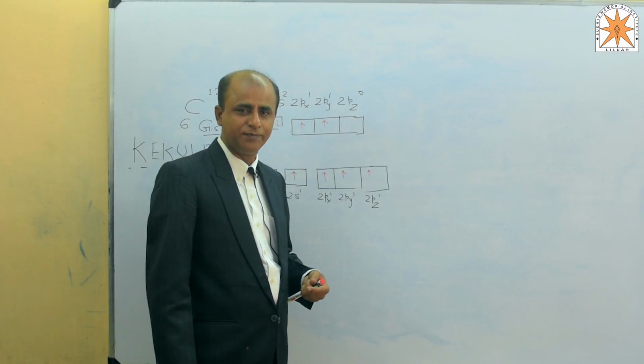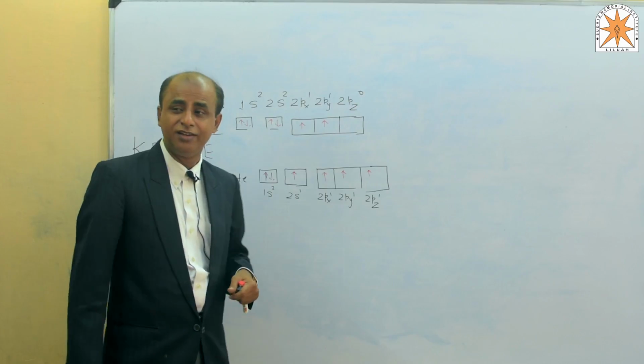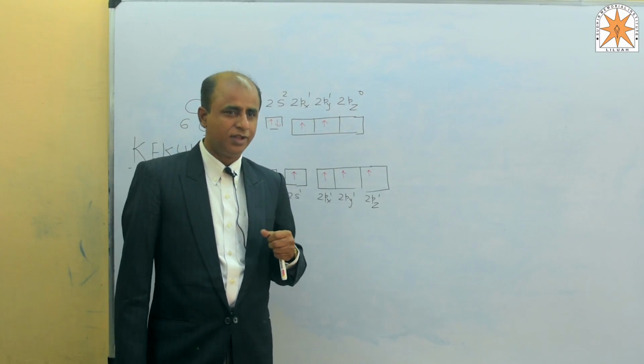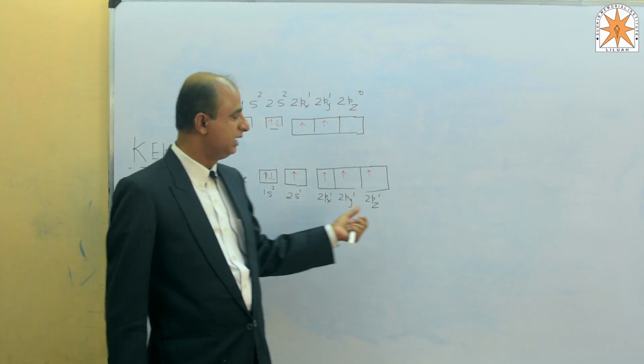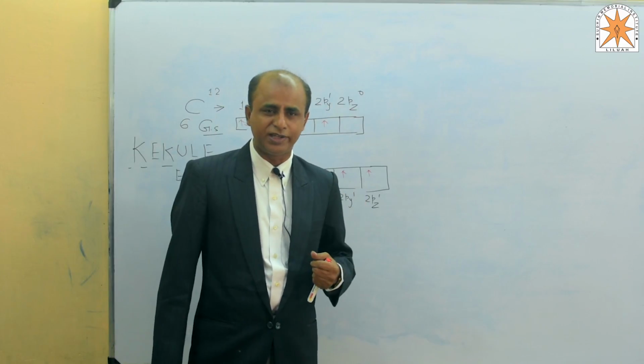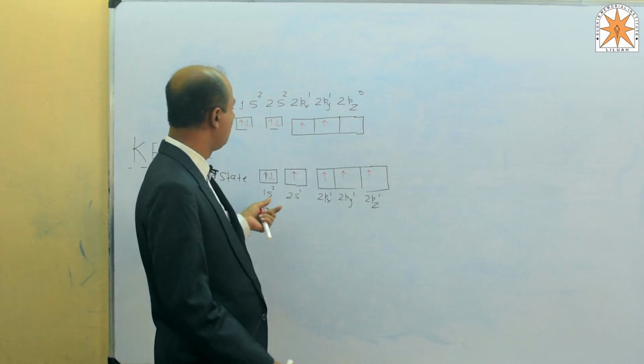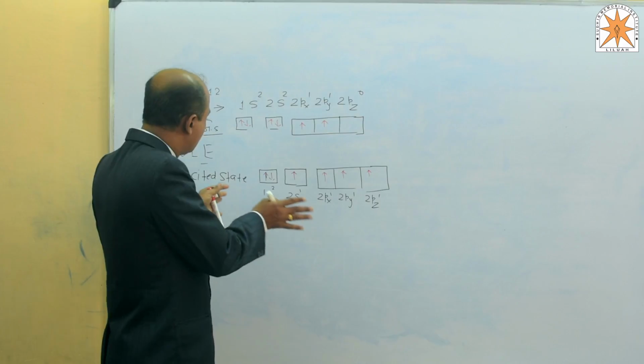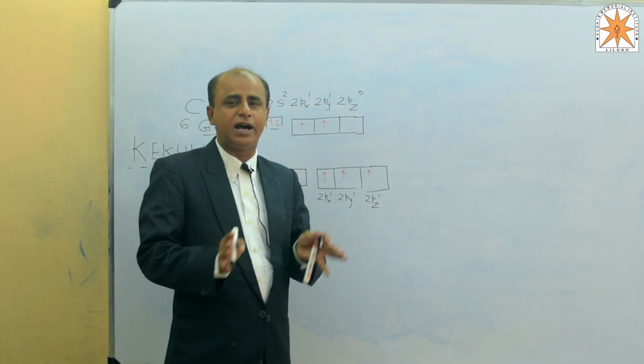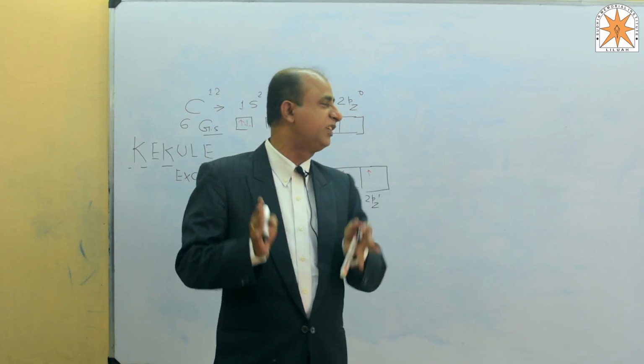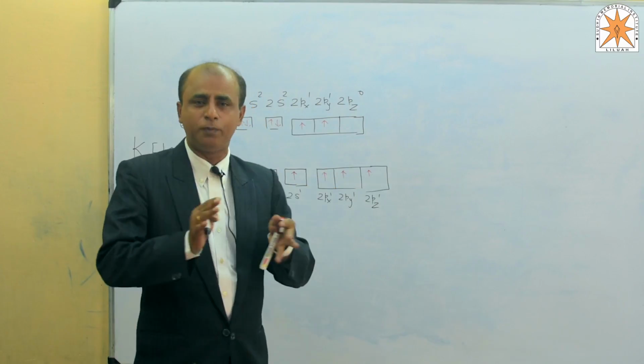Now the question arises, what is a sigma bond? There are 2 types of bonds, one is called sigma, another is pi. Before starting the chemistry of carbon, we must have basic knowledge about bond formation.